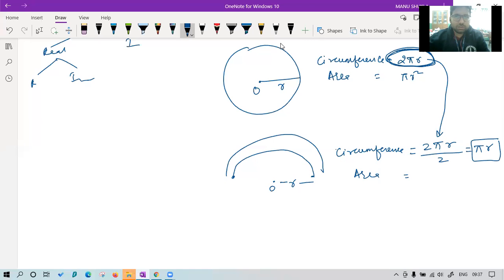What about the area? Earlier, the area was pi r square. Earlier, the area of complete circle was pi r square. What will happen to that?